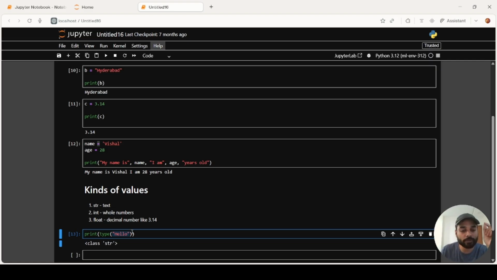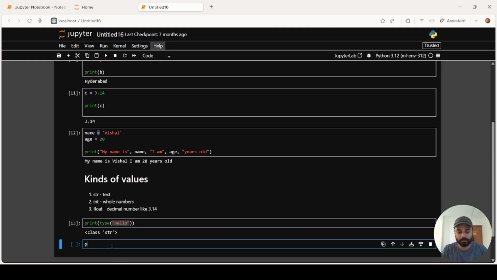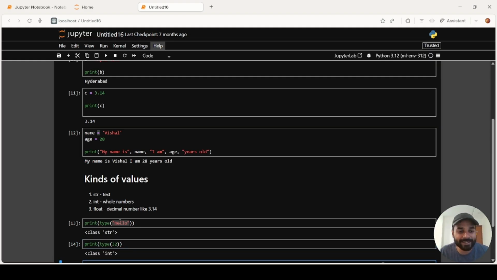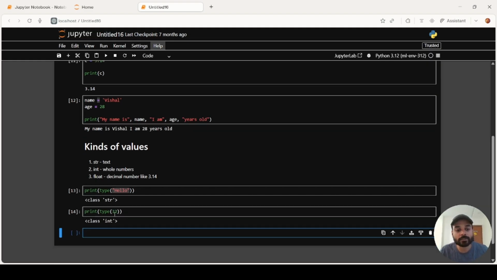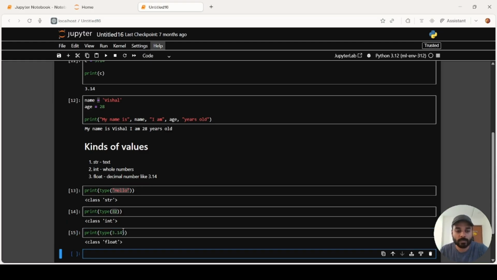So basically, if you enter, let's say, 32, it gives out int. So as it was a whole number, the kind of value is int. The type of value is int. Now, if you type 3.14, it is a float. So these are the kinds of values that we find in Python.